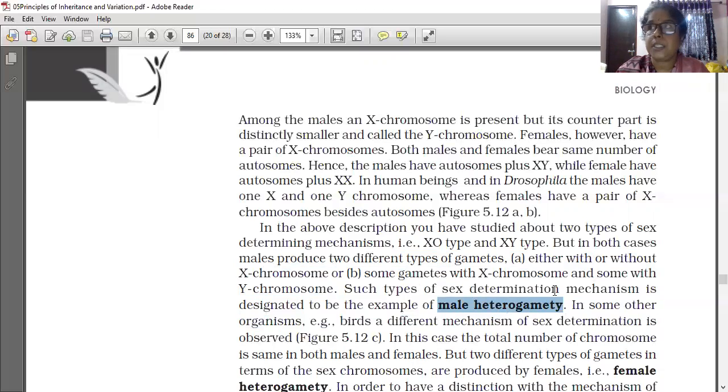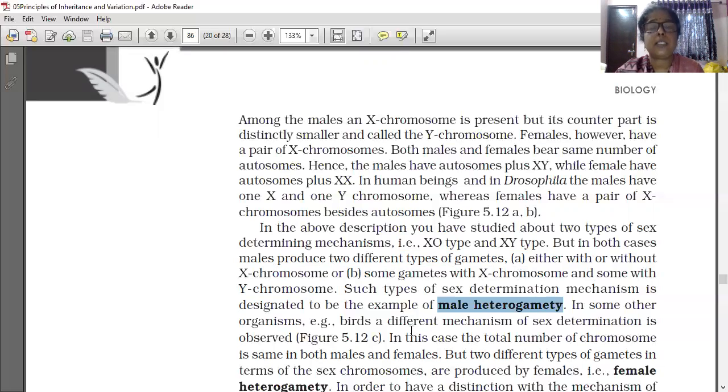In both of these examples, the insect male is XO and the human male is XY. In humans, two different chromosomes are there, and the gametes are also of two types. The male insect produces some gametes with X and some gametes without any sex chromosome, so XO type. And the human male produces some gametes with the X chromosome and some gametes with the Y chromosome. So these two examples show male heterogamy.